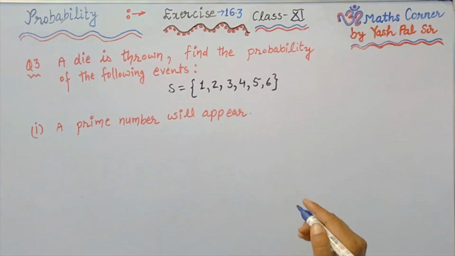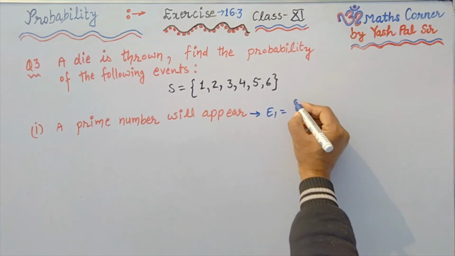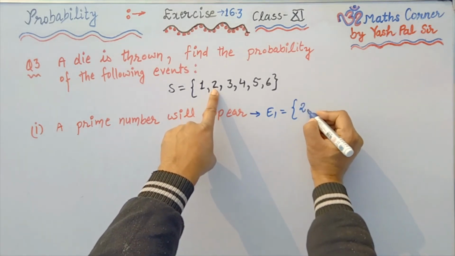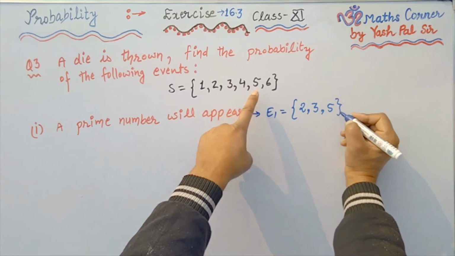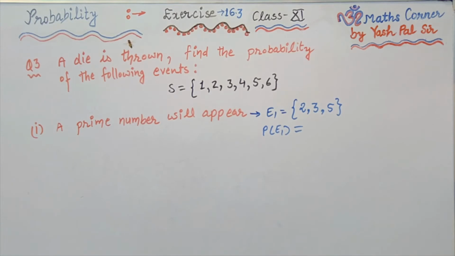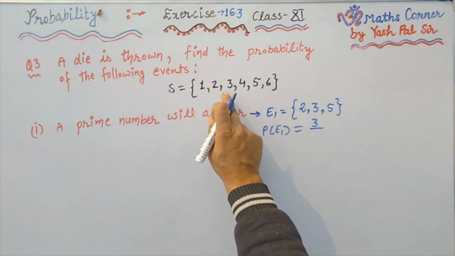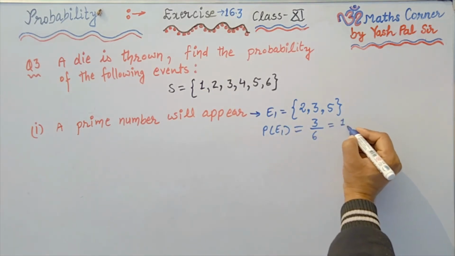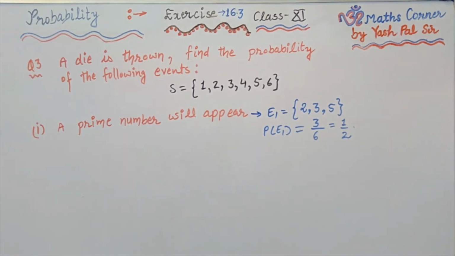What is the first part? The first part is a prime number will appear. So here the event E1 has the elements. What are the prime numbers? The first prime number is 2, the next prime number is 3, the next prime number is 5. So probability of E1, here we have 3 elements, and in the sample space the total number of outcomes is 6. 3 upon 6, that is 1 upon 2, is the answer.